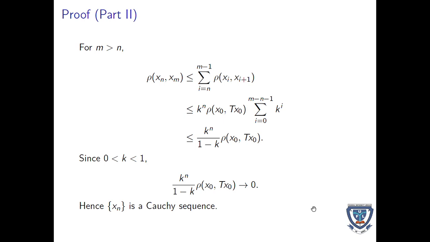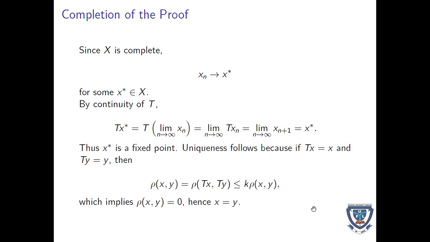Now, continuation of the proof shows that xn is a Cauchy sequence. Since X is complete, the sequence converges to a fixed point. The sequence generated by Picard converges to the fixed point. And by continuity of T, which is the sequential continuity we mean, it means that T of xn will also converge to x star.